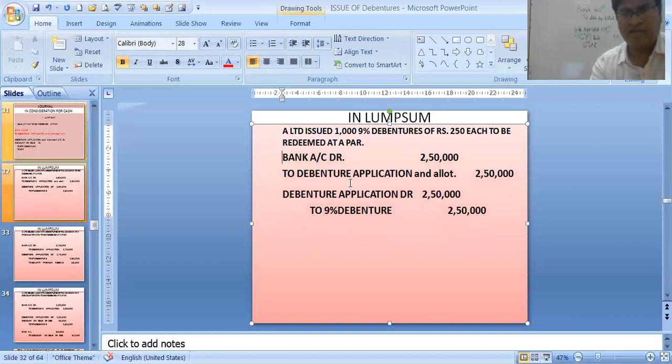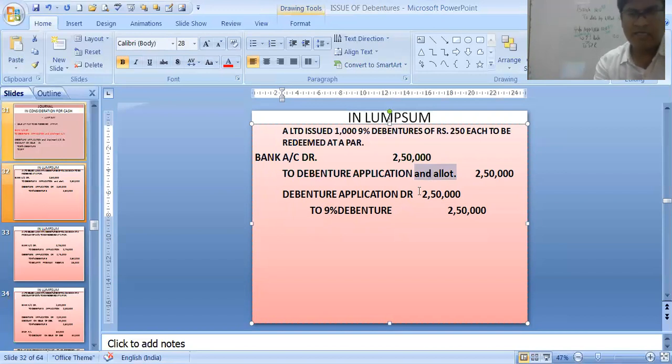So what do we have then? Bank account debit to debenture application and allotment. And the next one is debenture application and allotment account debit. Over here also the word allotment will be used, students. That's a must word.